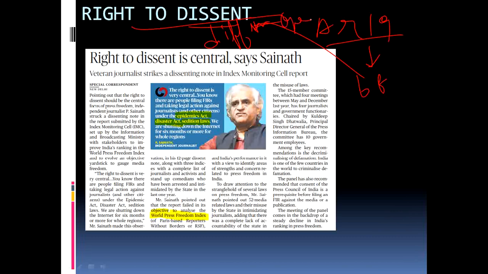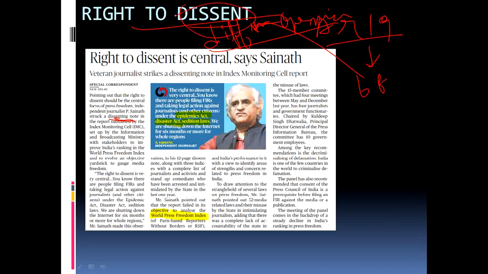Opinion. Okay. So this is the meaning of dissent. In the starting of the paragraph, he has used it, pointing out that the right to dissent should be the central focus of the press freedom. Independent journalist P. Sainath struck a dissenting note, dissenting in the sense of a differing note. He has struck a differing note in the report submitted by the Index Monitoring Cell. So this is the meaning of dissent.